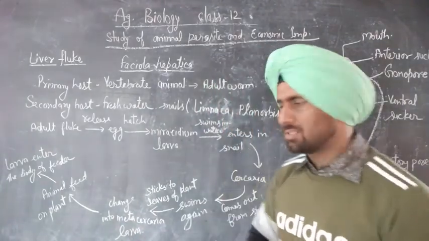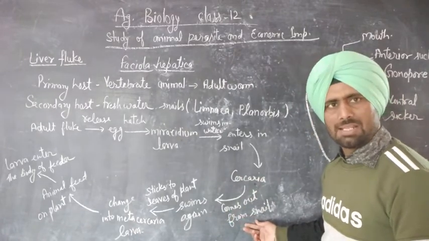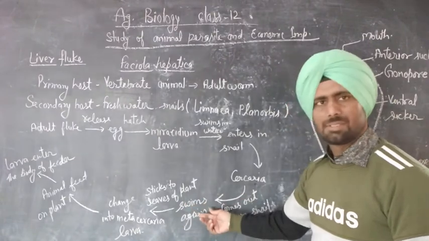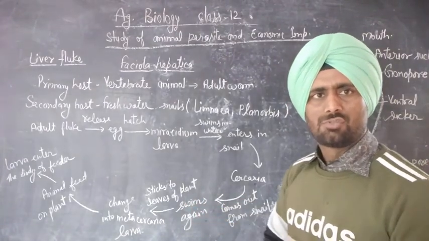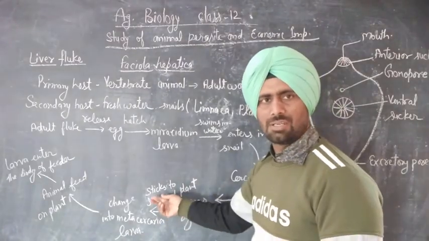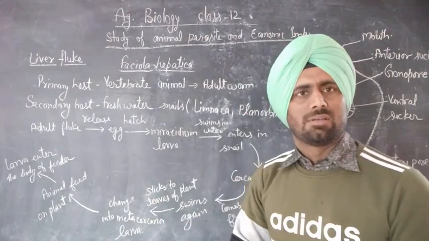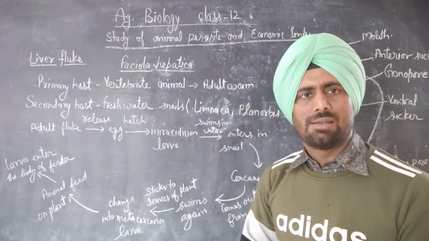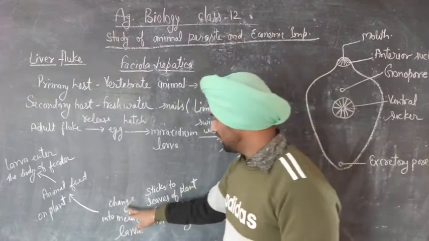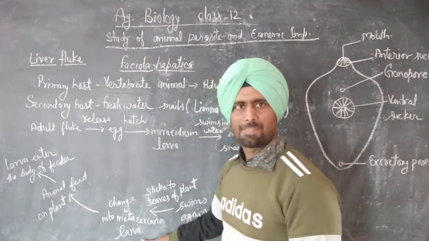Okay, the Cercaria larva comes out from the body of snails and starts swimming again, and after swimming, it reaches plant leaves and sticks there till the Cercaria larva is changed into the next larva stage, Metacercaria.